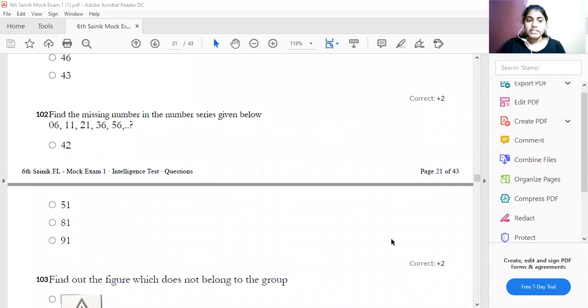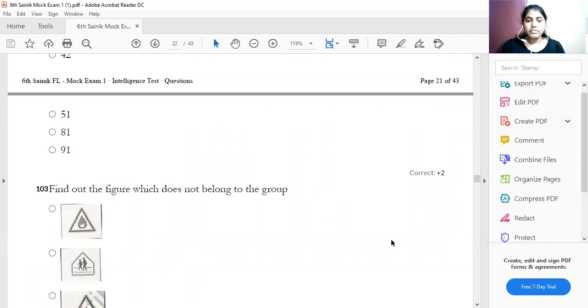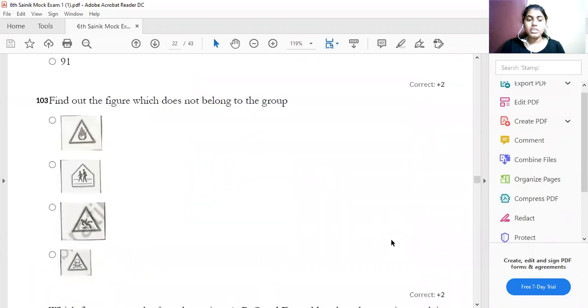this question belongs to the series chapter. The next question, find out the term which does not belong to the group. Look here, you should find out which does not belong to the group. So this question is from which chapter? That is classification. You should take out which does not belong to the group. What does classification say? It tells us to find out which does not belong to the group.